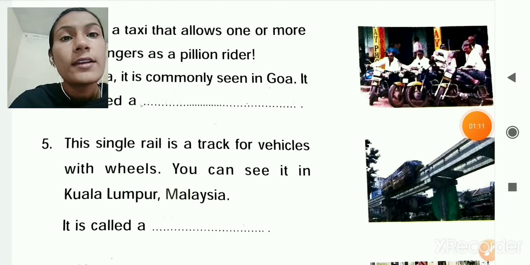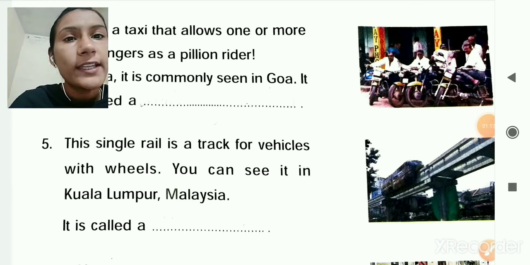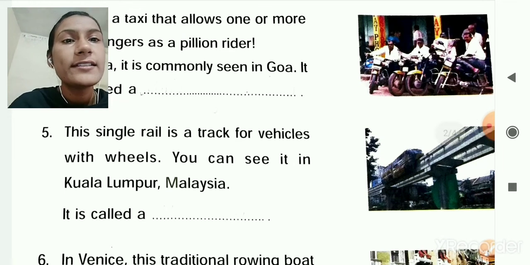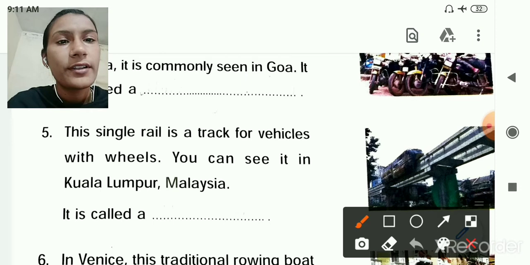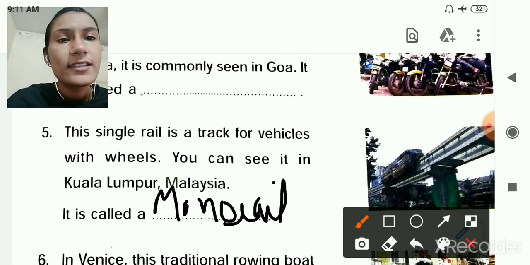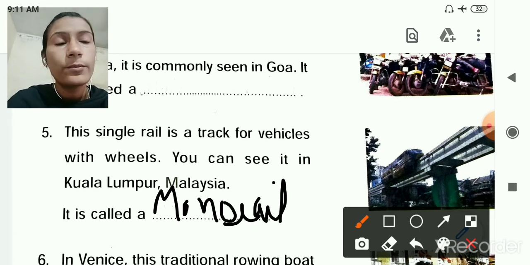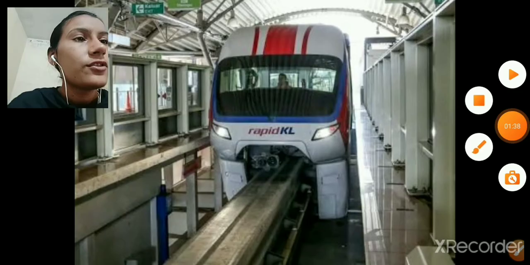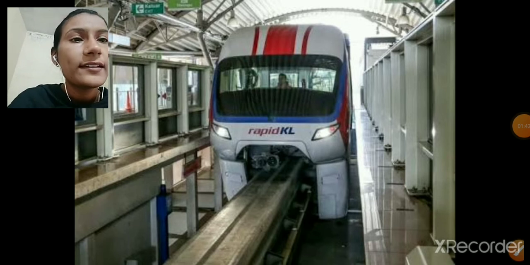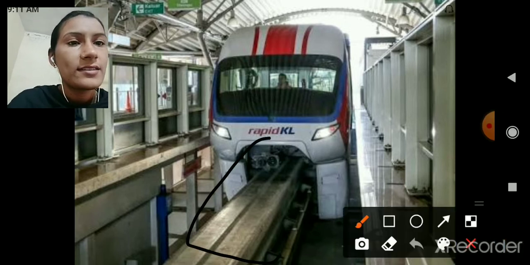The next, this single rail is a track for vehicles with wheels. You can see it in Kuala Lumpur, Malaysia. It is called monorail, single rail track. So here write monorail, MONORAIL, and you can see this monorail where? Kuala Lumpur, Malaysia. You can see this is the image of monorail. This is a single rail track.